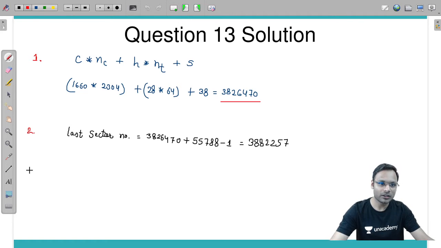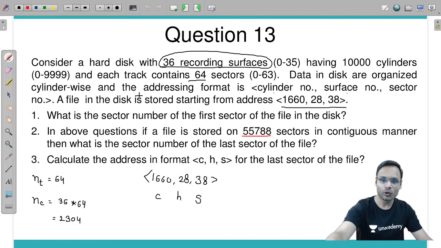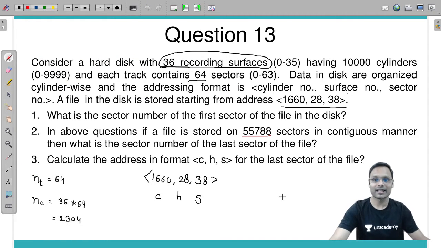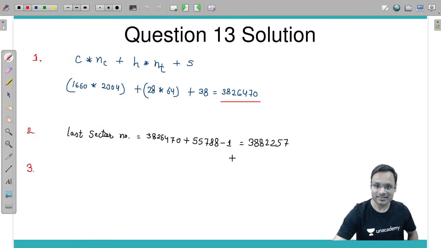The third one says that you need to go in reverse. Calculate the address format CHS for the last sector of the file. I need the same type of address for this particular last sector. Whatever we did from CHS, now I need to go in reverse.